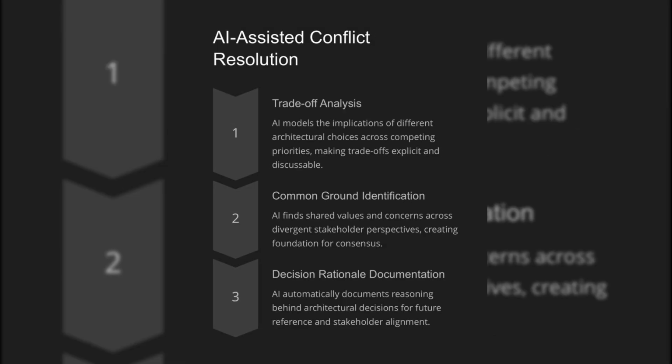AI models the implications of different architectural choices across competing priorities, making trade-offs explicit and discussable. AI finds shared values and concerns across divergent stakeholder perspectives, creating foundation for consensus. AI automatically documents reasoning behind architectural decisions for future reference and stakeholder alignment.